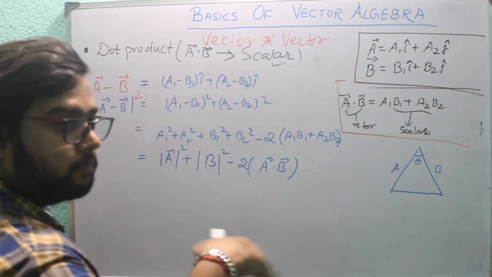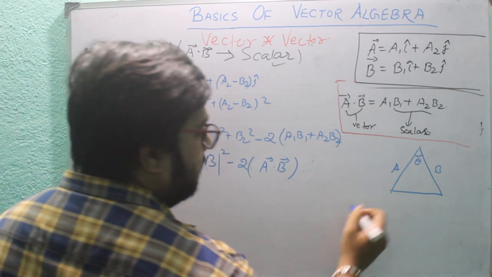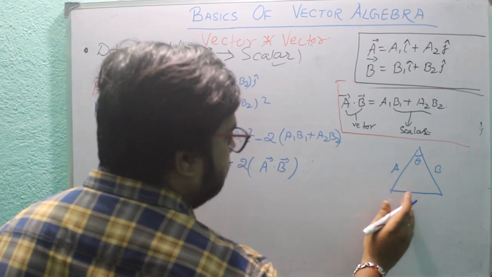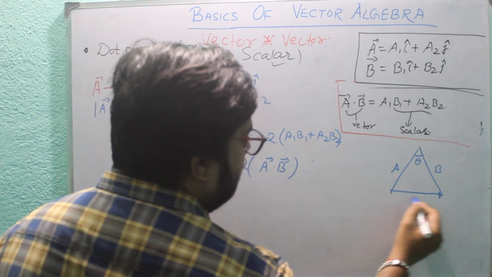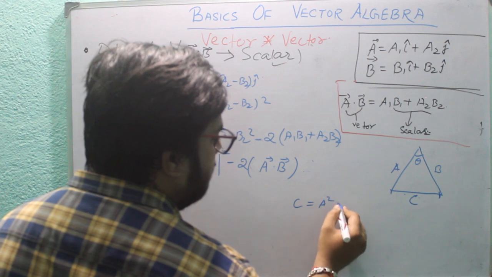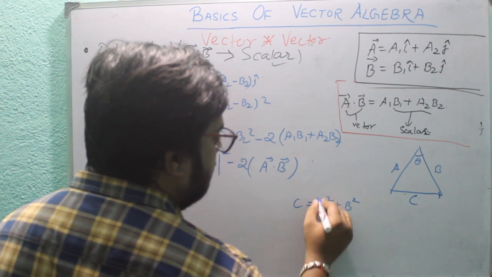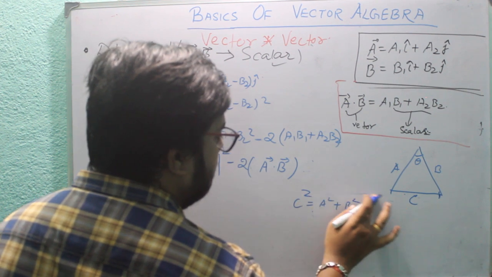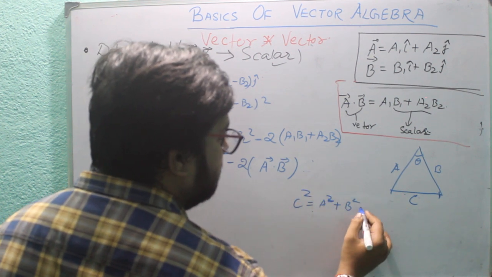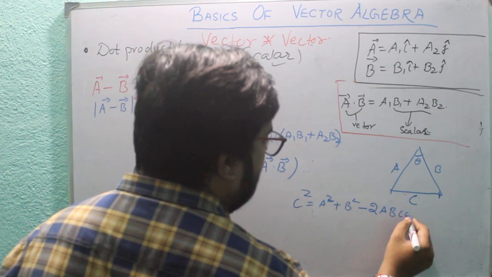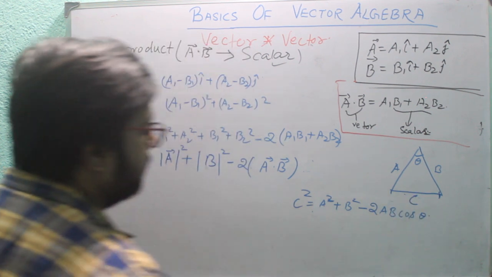So from the cosine law, this length c, or we can say c square, is A square plus B square minus 2AB cos theta.